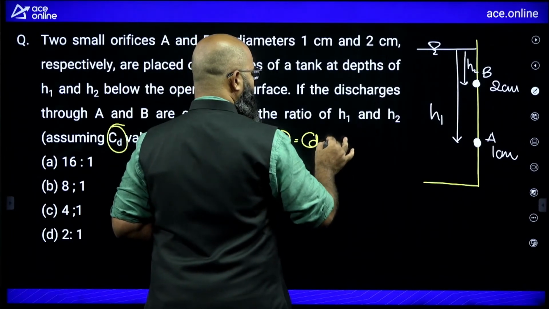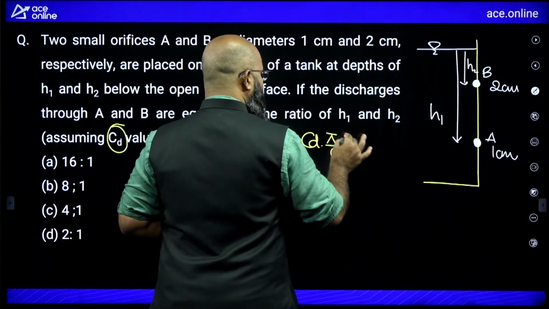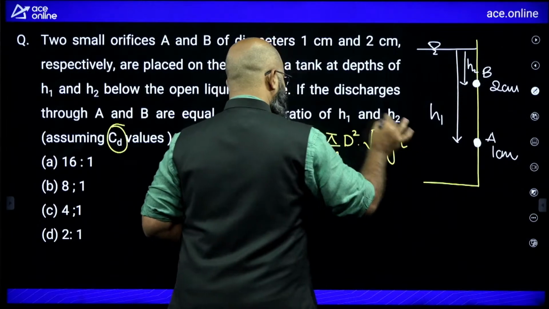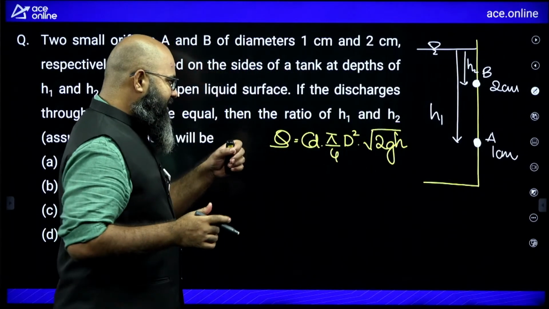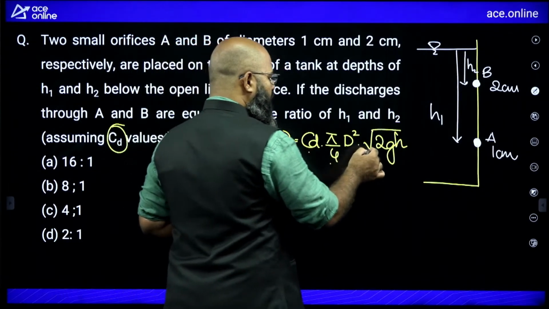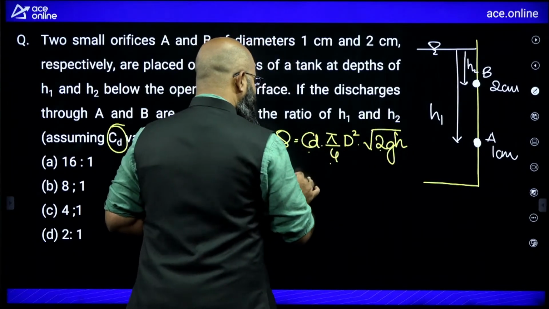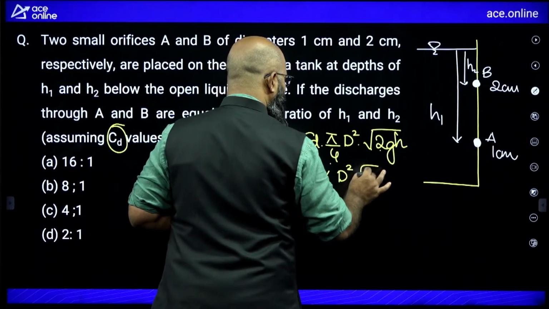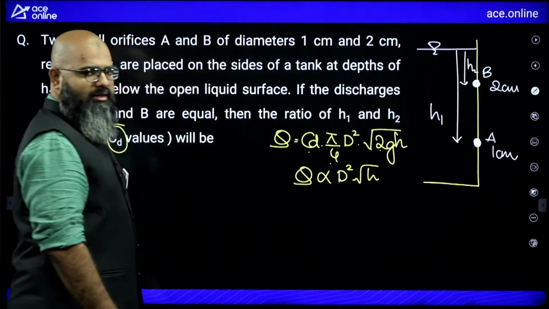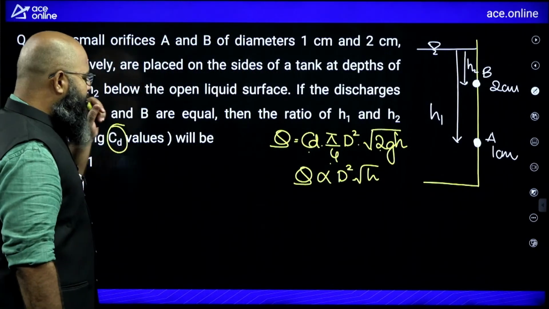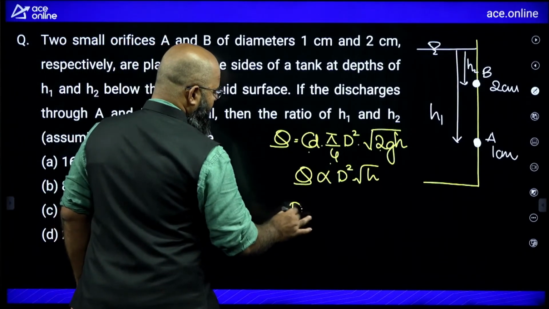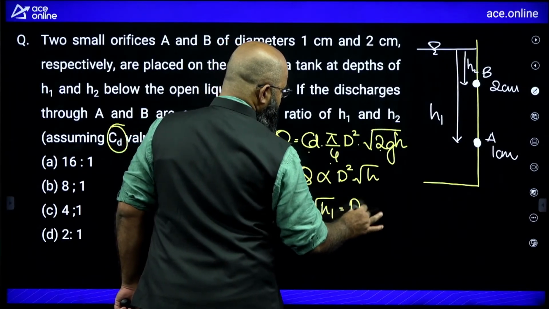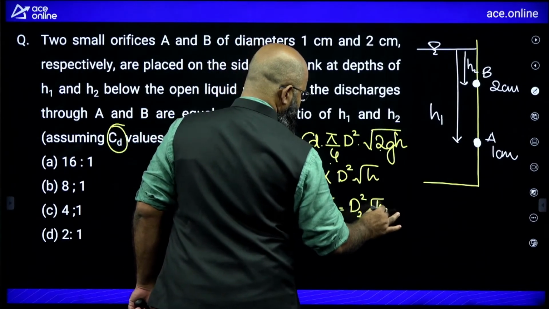So area is equal to how much? Pi by 4 into d square. Velocity is equal to root over of 2gh. If you observe in this equation, CD is constant, pi by 4 constant, 2g constant. So I can say my discharge over here is proportional to how much? D square into root over of h. This is the value. Since discharge is same in both the cases, I can write over here d1 square root over of h1 must be equal to d2 square root over of h2.